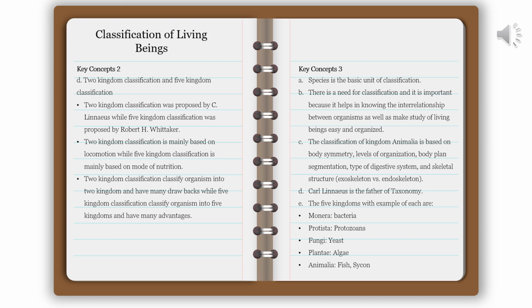C. The classification of kingdom Animalia is based on body symmetry, level of organization, body plan segmentation, type of digestive system, and skeletal structure, whether exoskeleton or endoskeleton. D. Carl Linnaeus is the father of taxonomy. E. The five kingdoms with an example of each are Monera, bacteria; Protista, protozoans; Fungi, yeast; Plantae, algae; Animalia, fish, Sycon.